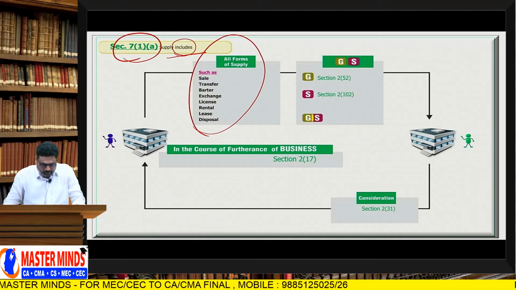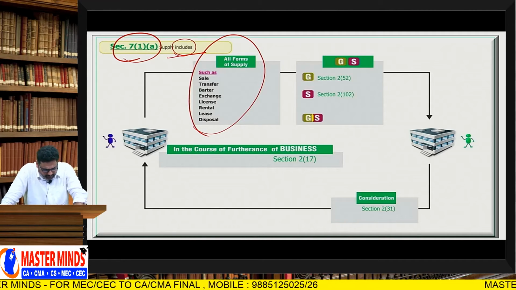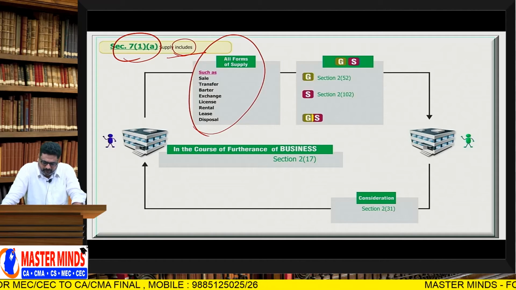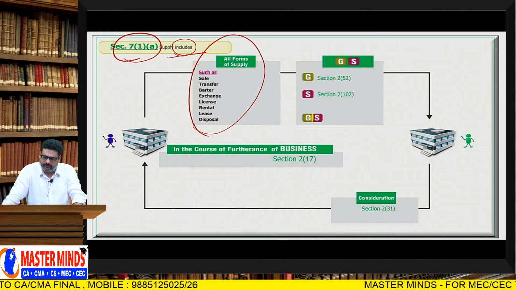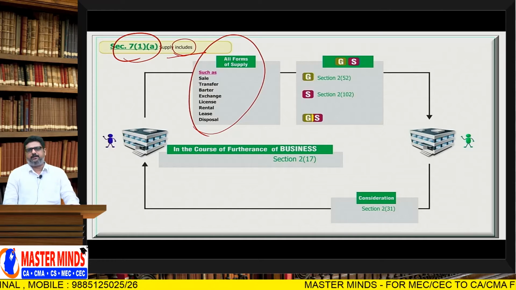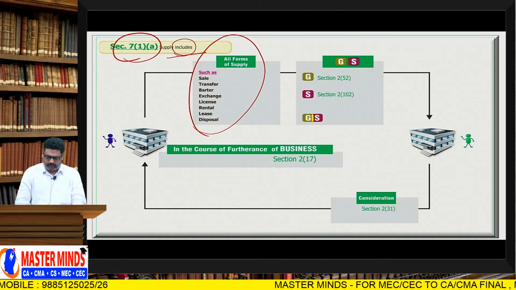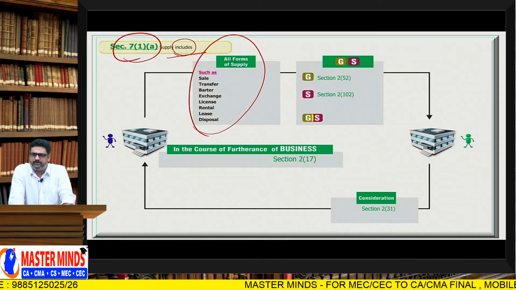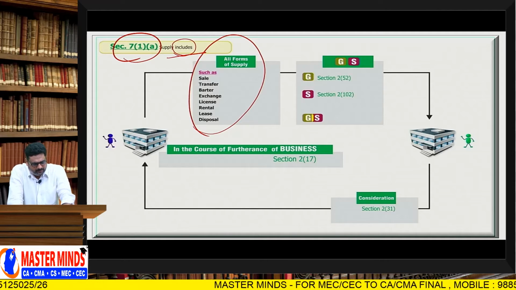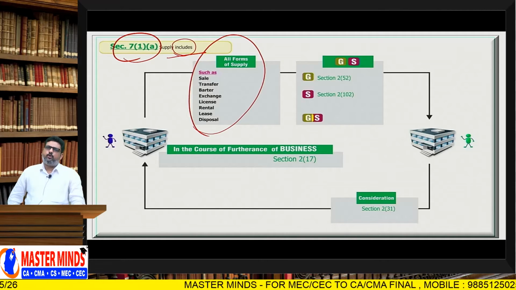Transfer includes, so now the point is here with respect to forms of supply. All forms of supply of services or goods or both are included in the definition of supply. The first word is sale. Sir, what is meant by the word sale? Generally, what we can say with respect to sale? That means it is a transfer of ownership.